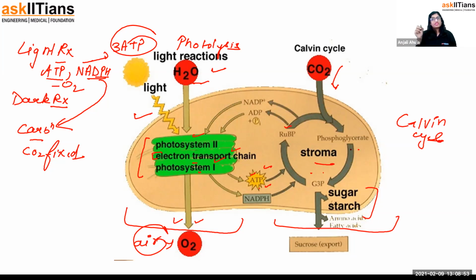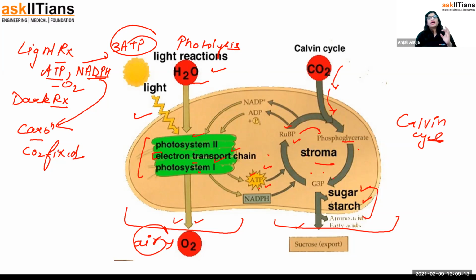First of all, ATP and NADPH join the process. CO2 is getting fixed, further reacting with RuBP to form phosphoglycerate. From here RuBP is coming, and from here CO2 is coming. They form phosphoglycerate. They form G3P. G3P further forms sugar and starch, which form sucrose, and the rest of the RuBP joins the process.